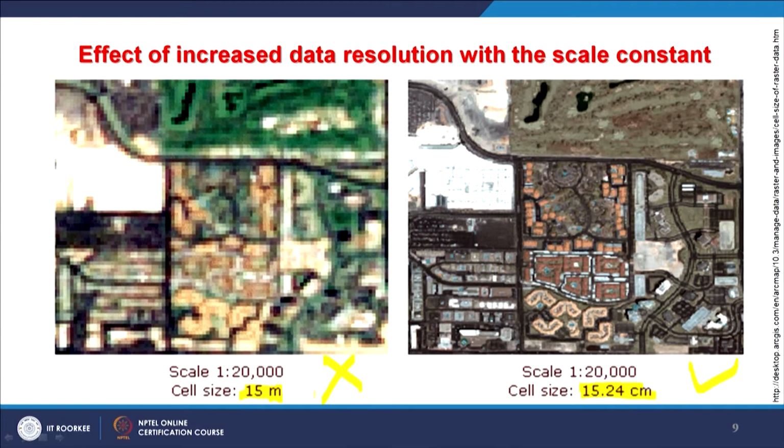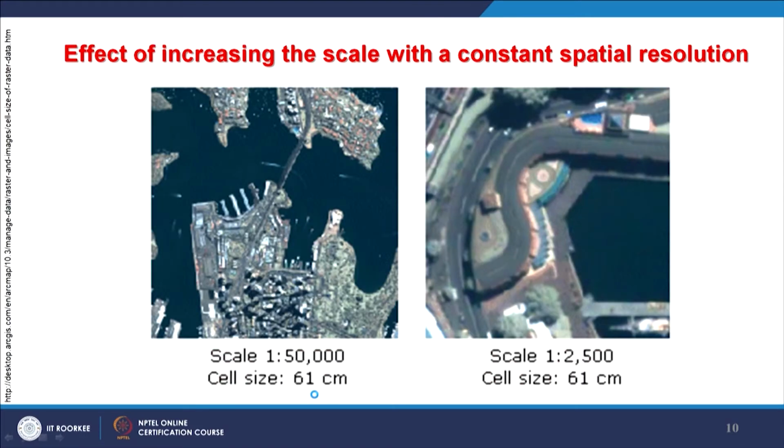So, for many cases higher spatial resolution may be very beneficial, and there might be other requirements in your project, like scale. If I am working on a 1 to 2500 scale, then definitely I need a higher spatial resolution satellite image.